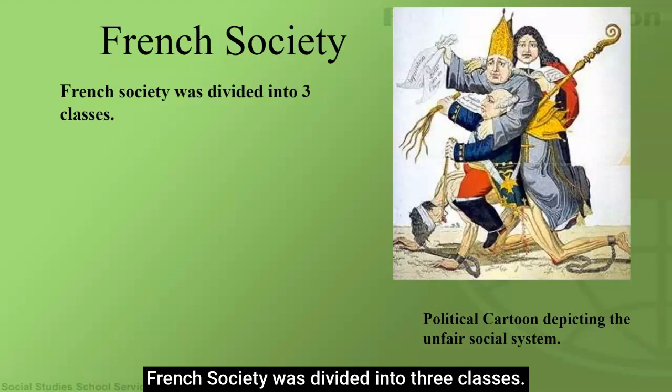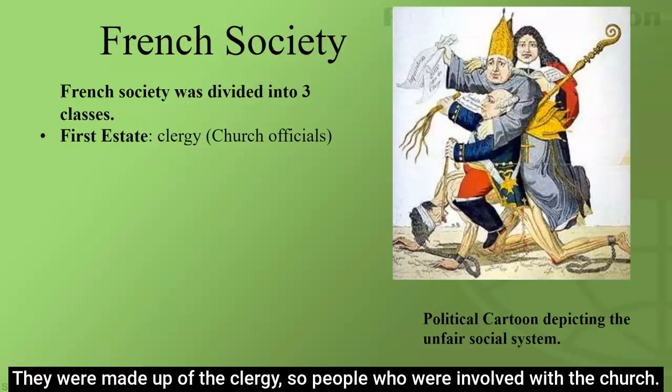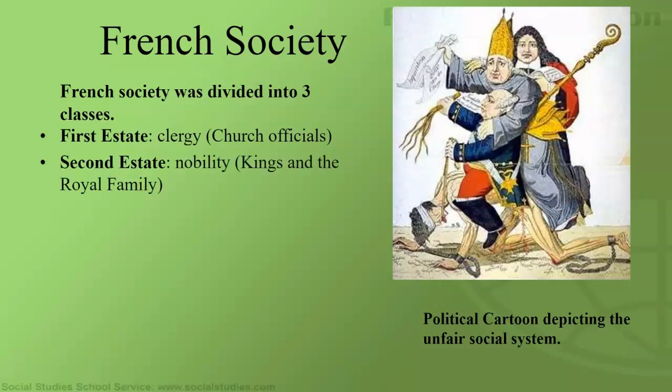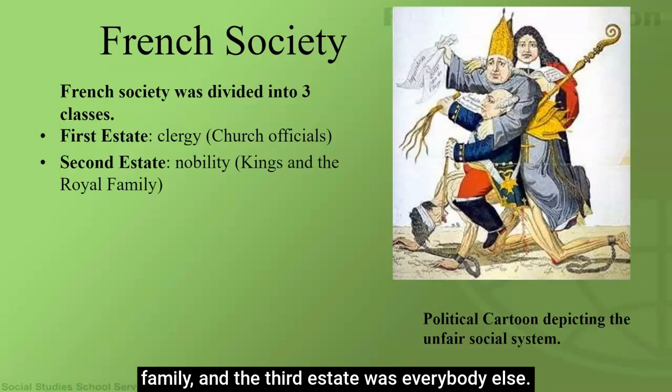So let's talk about French society. French society was divided into 3 classes. The first class was called the First Estate. They were made up of the clergy, so people who were involved with the church. The second estate was nobility, so kings in the royal family. And the third estate was everybody else.